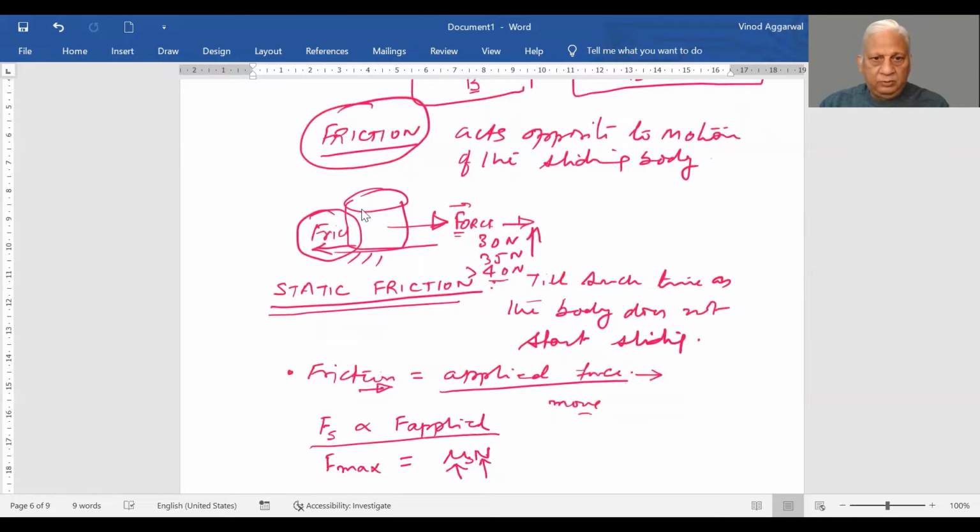This is the maximum it can go to, not beyond that.